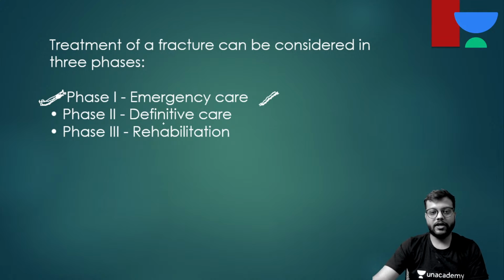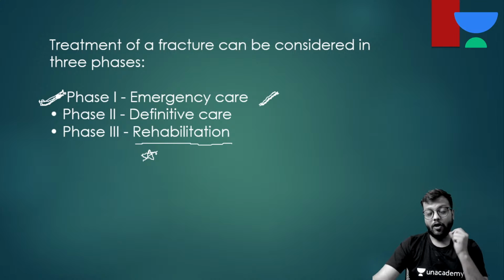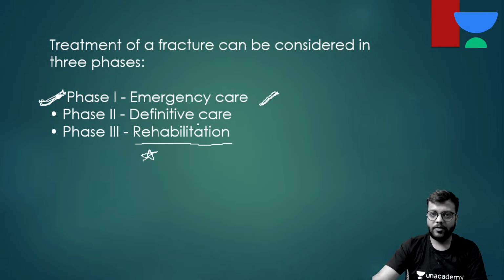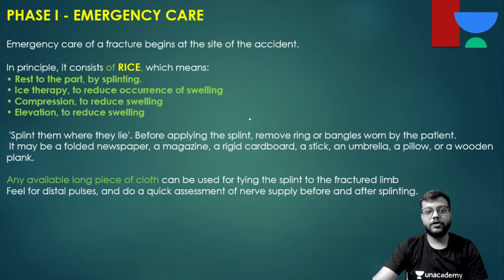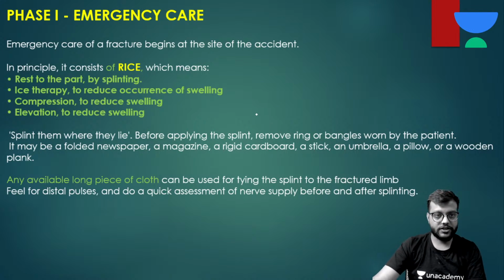Then we'll go for the definitive care, which is done by a doctor, a trained orthopedician, and the very important thing is rehabilitation. Okay, for any fracture, getting an operation done or applying a cast is only a part of the treatment. The rehabilitation and physiotherapy is very important. So first we'll study about the emergency care.